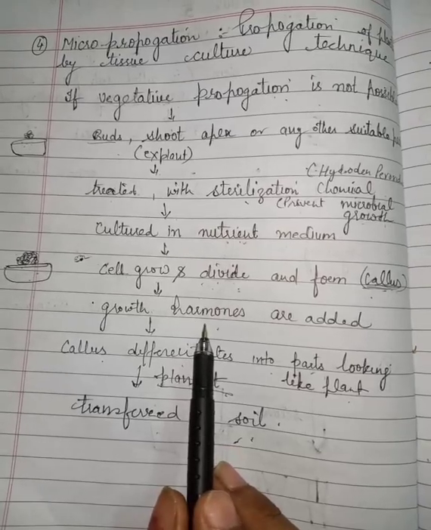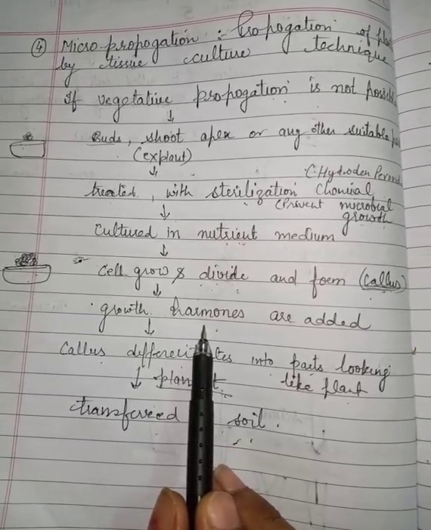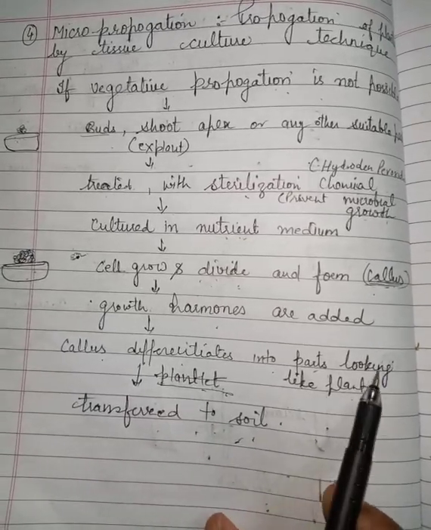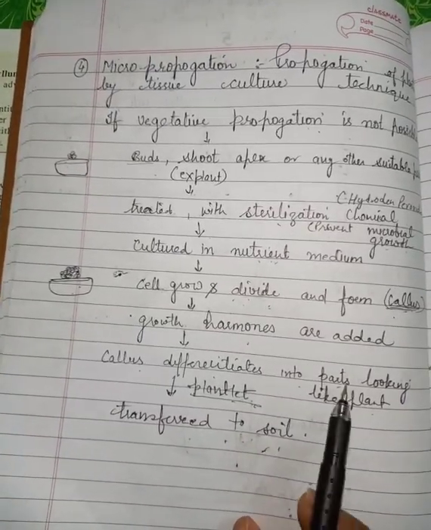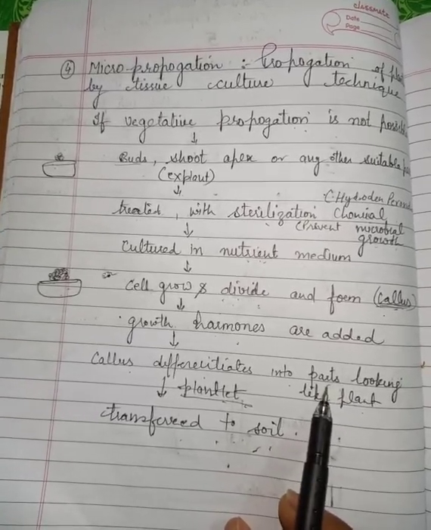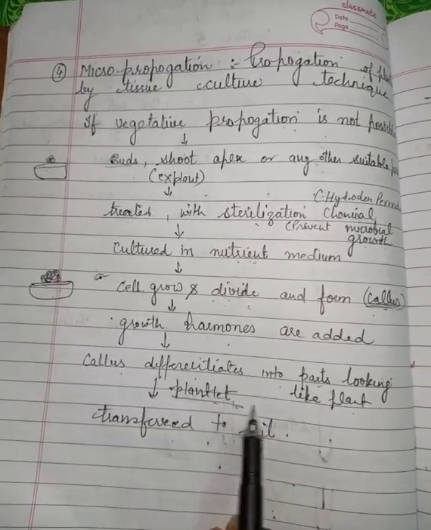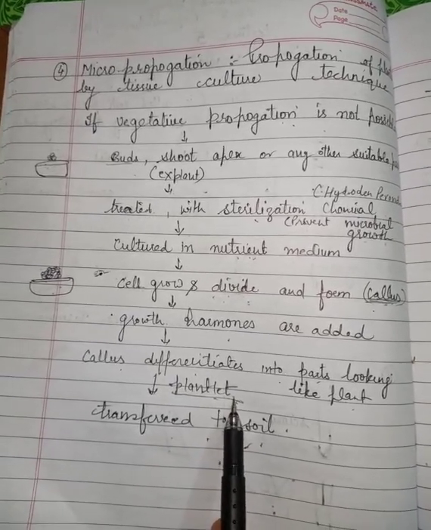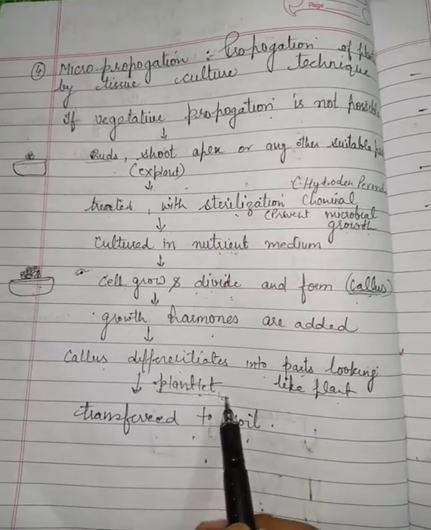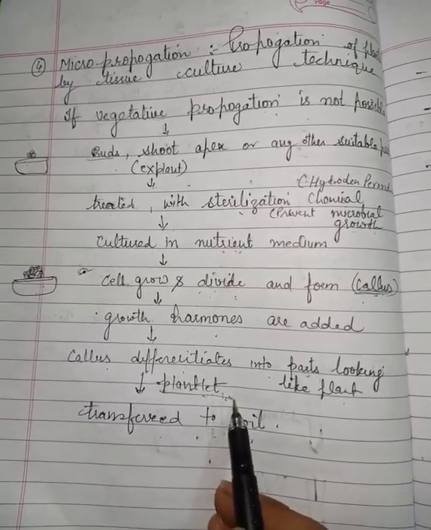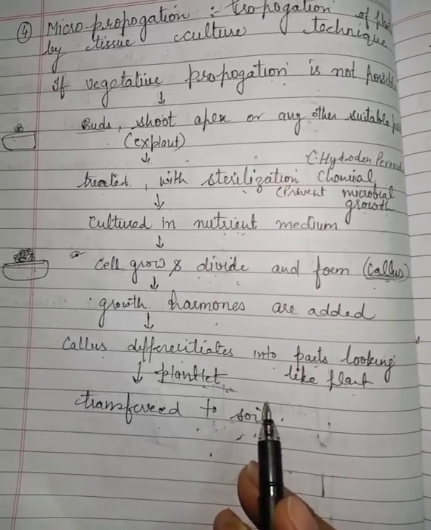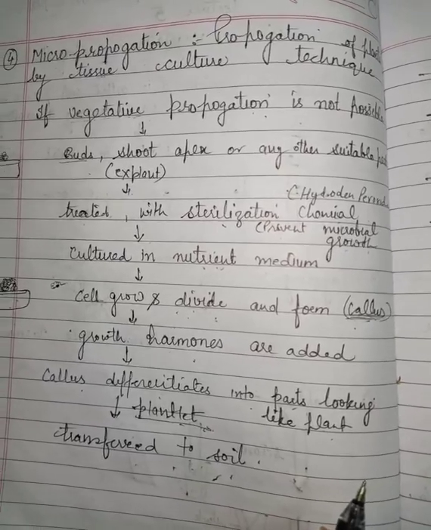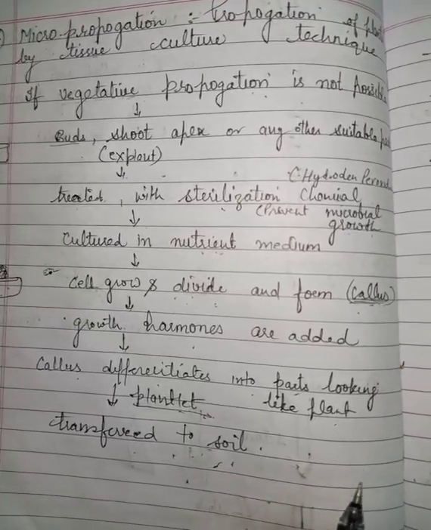When the growth hormones like auxin and cytokinin are added, the callus differentiates into parts. Because different parts are now forming in the plant, at that time it is called a plantlet. So how will you explain a plantlet? A plantlet is a part of a plant in which the plant is able to show different parts like leaf, root, stem, etc.